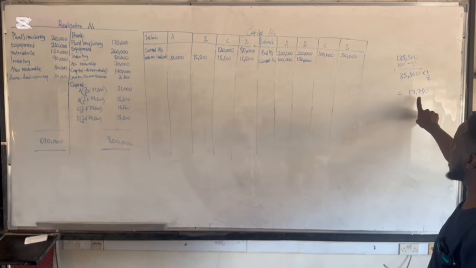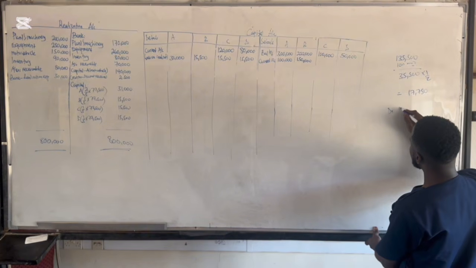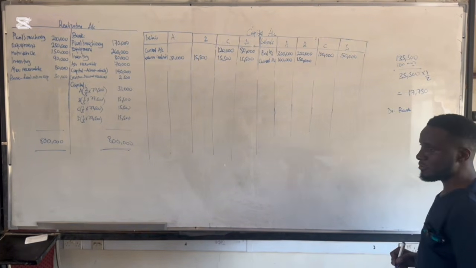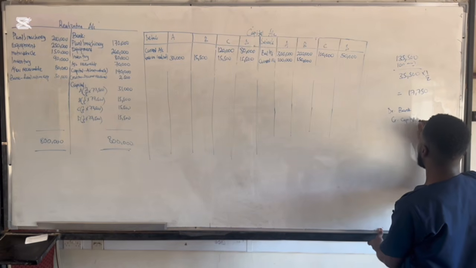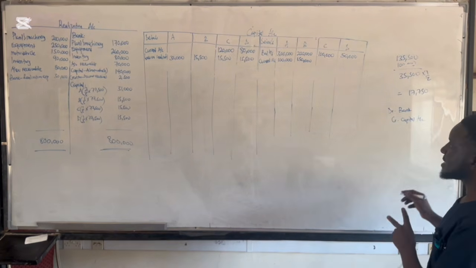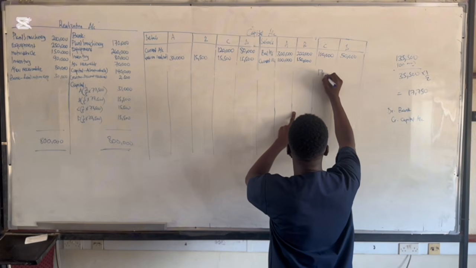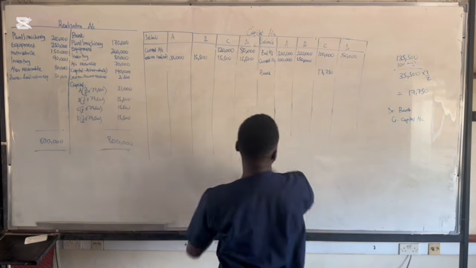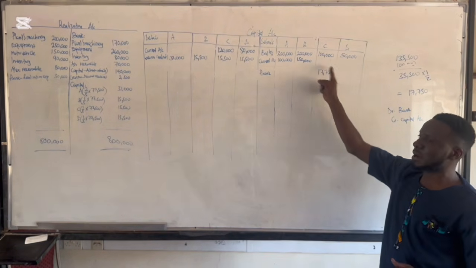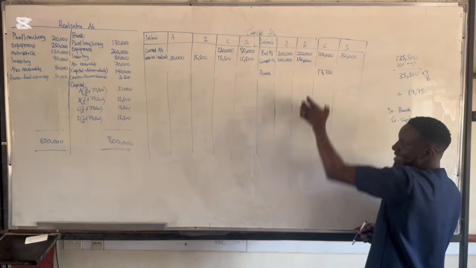So it means he's going to come and pay the partnership. The double entry here is debit bank account, to show the receipt of money, and then I'm supposed to credit the capital account of the partner. So I bring this 17,750 and put it here like this, then I call it bank. This figure has to appear in my bank account because this is the amount of money I'm receiving from partner C.